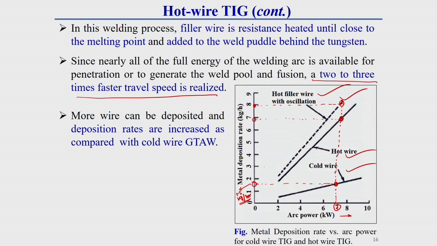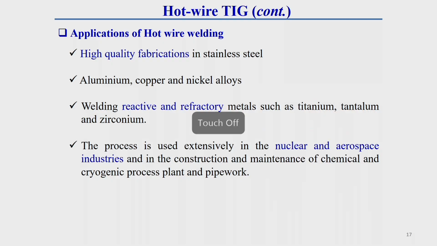Due to this high deposition rate, we can also increase the speed of the welding, 2 to 3 times more than the cold wire welding techniques. Now, this hot wire TIG welding technique has huge application. It is applied in high quality fabrication in stainless steel.